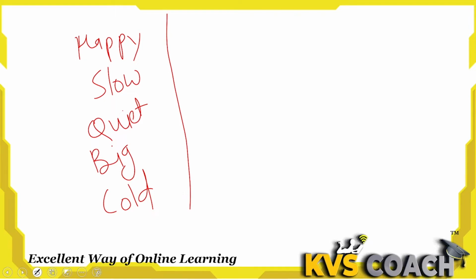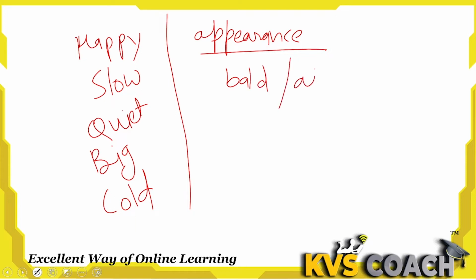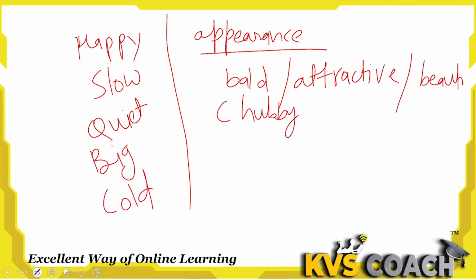Actually, they are based on some things. The first one is appearance. We say adjectives are based on appearance. Based on appearance, adjectives are like bald, a person is attractive, beautiful, and we say chubby. Like this, on the basis of appearance we define adjectives.